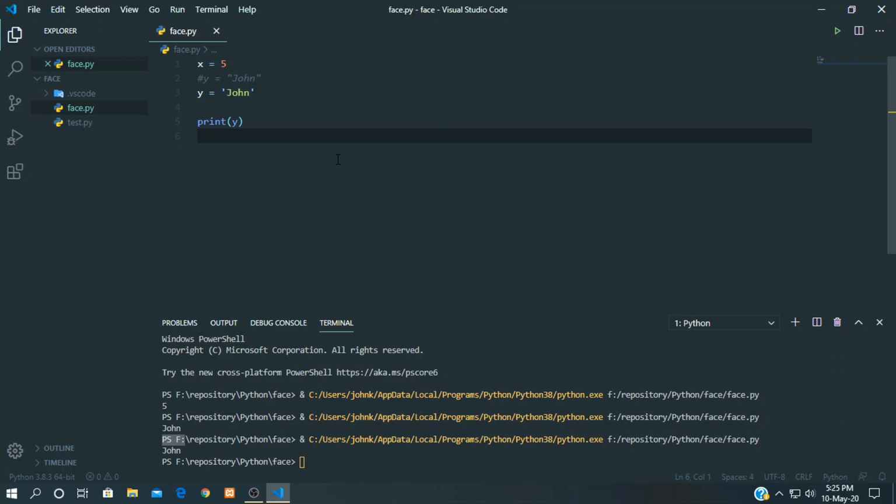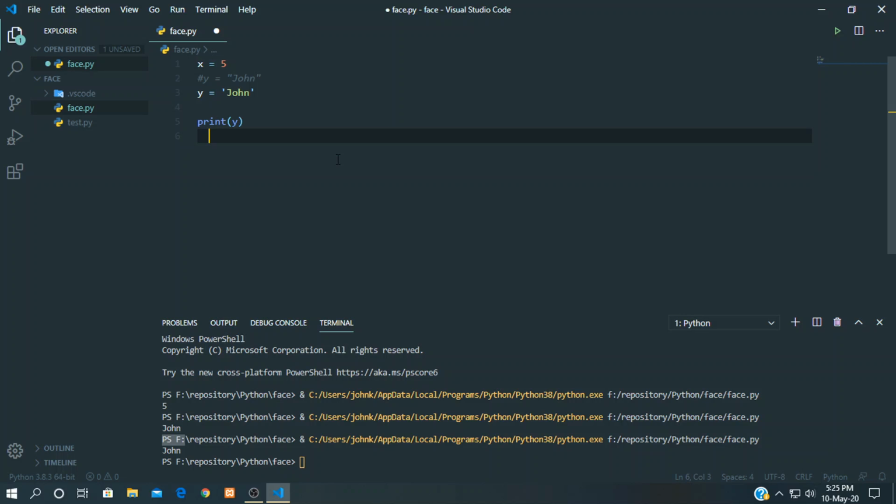A variable name must start with a letter or the underscore character. We can only start a Python variable name with a letter or underscore.